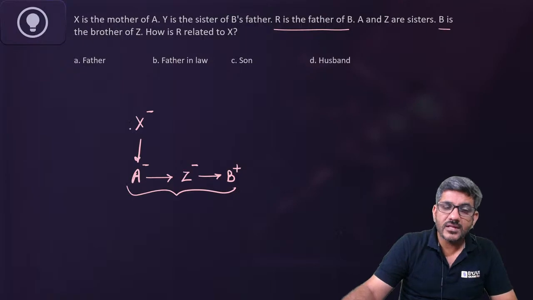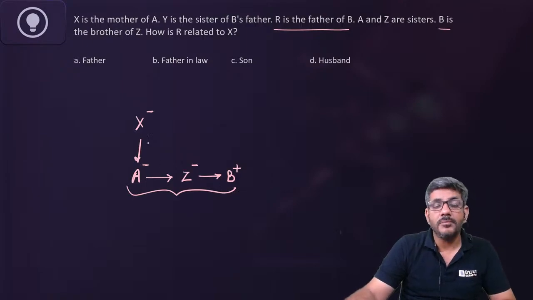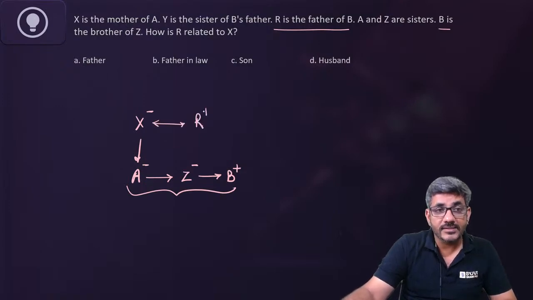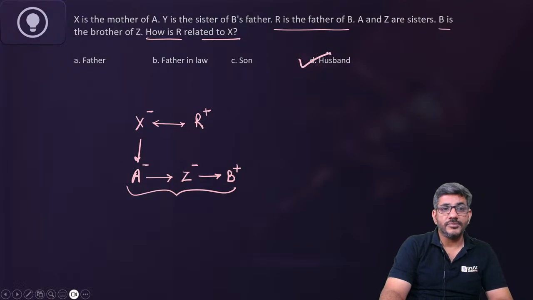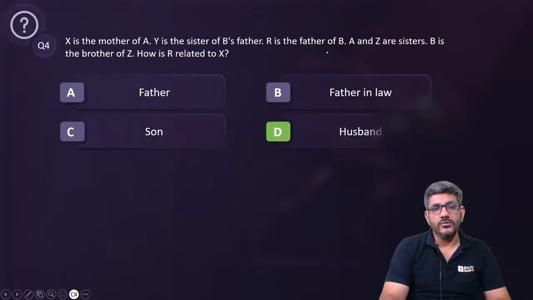So whatever is the mother of A, same would be the mother of Z and same would be the mother of B. So father of B is R. That means R is the husband of X. And that's what the question is asking you. How is R related to X? R is the husband of X. My answer is option D. That is equal to husband.